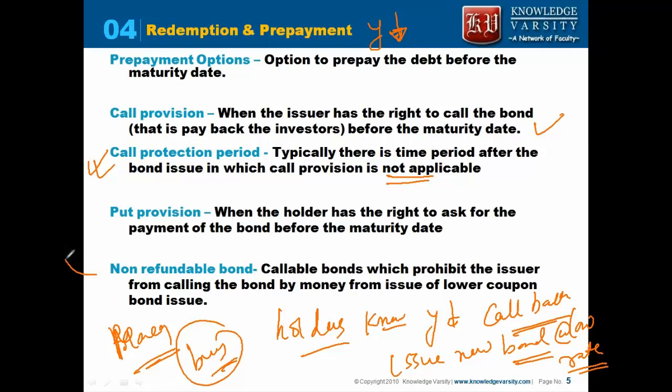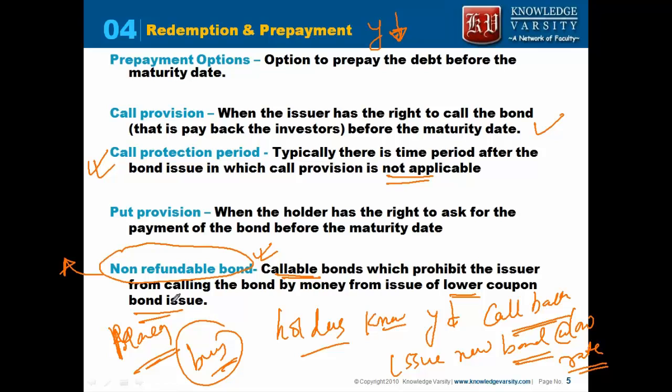In the indenture, it may also be written that the bond is non-refundable. What is meant by non-refundable? Non-refundable says that the bond issuer cannot call the bond by getting money from the issuance of a lower coupon bond. So if a bond has a non-refundable option, it is benefiting whom, issuer or holder? It is benefiting the holder. It says that the issuer cannot buy back the bond by issuing a lower coupon bond.